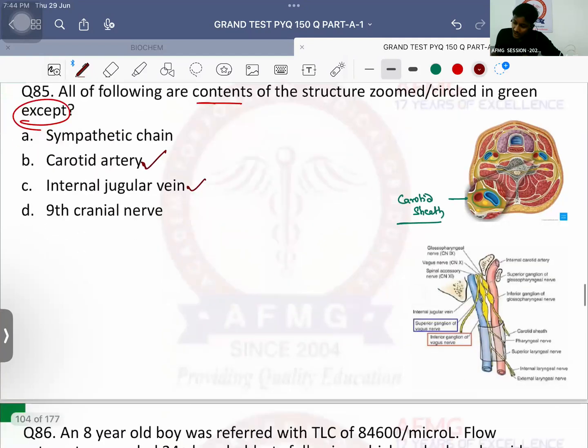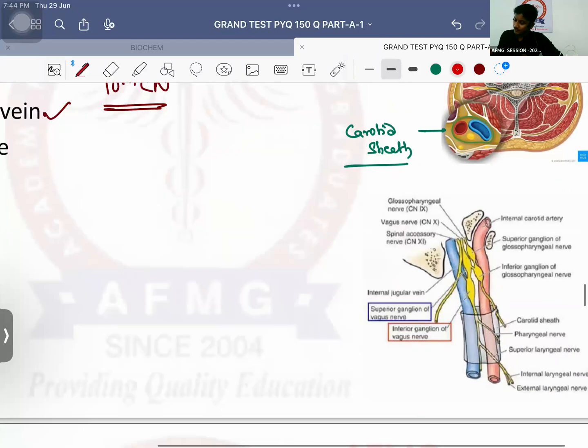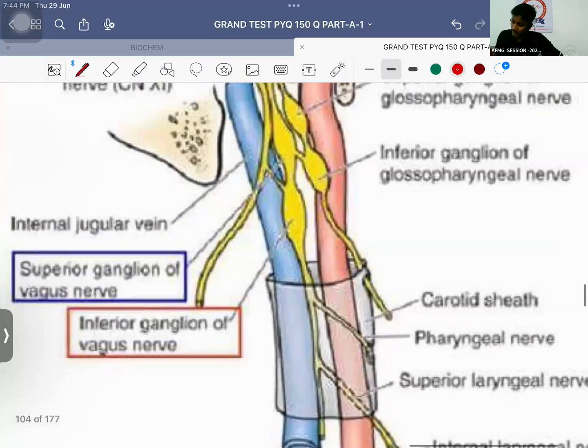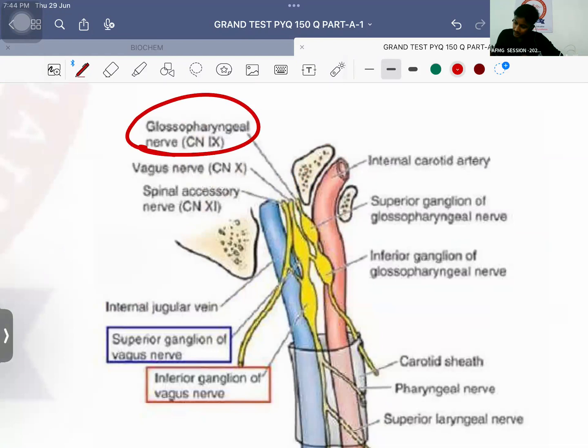Definitely we know the 10th cranial nerve, or the vagus nerve, is also a part of the carotid sheath. Whereas the 9th cranial nerve, as you can see over here, this is the 9th cranial nerve. This is coming over here. It enters into the carotid sheath and it exits immediately. But yes, it is a part of the carotid sheath, at least it came inside.